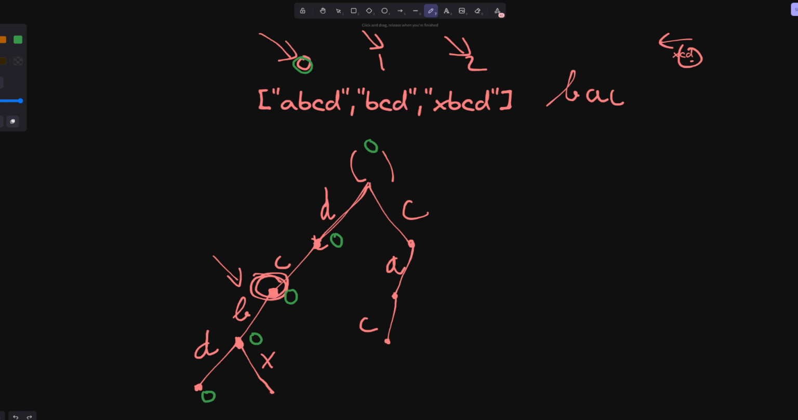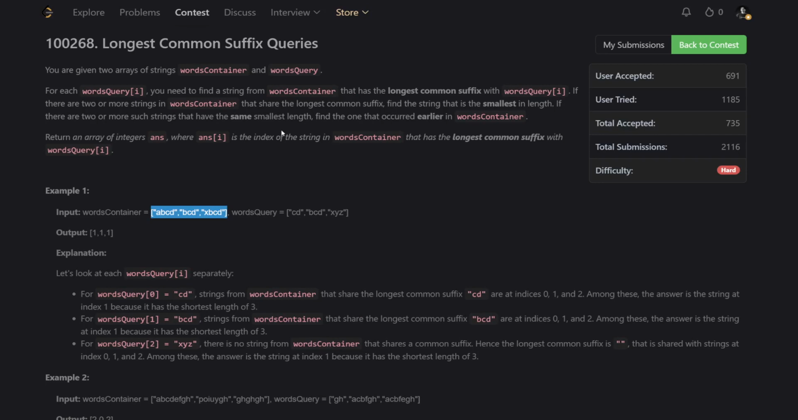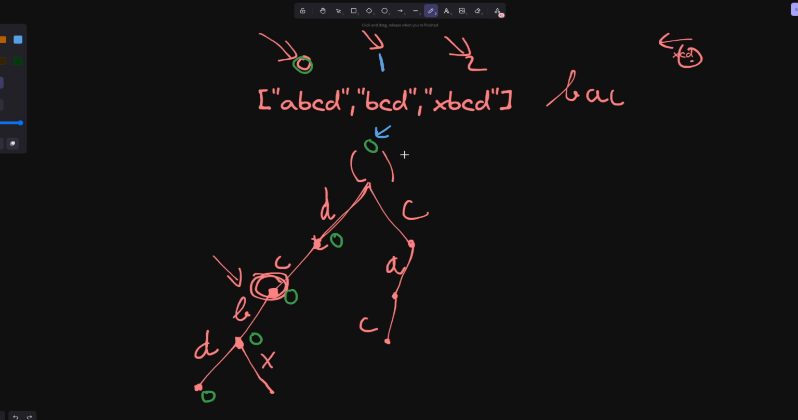So notice here that for the second word, every time we go here, we will compare with the current word in terms of length and index. If it is shorter, then we replace it. And now notice, if they have the same length, then we pick the word that occurred earlier. So this just means that if it is equal length, we don't have to change the tracking, which is very efficient.